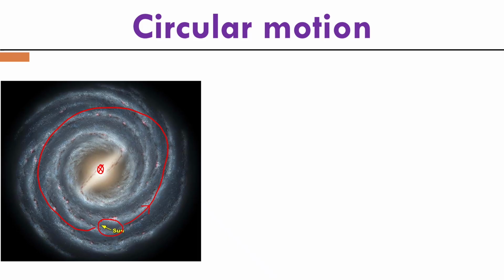So the linear velocity of our solar system, or you can say the speed at which the solar system orbits with respect to the center of our galaxy, is 2 pi r divided by T. And since Earth and us are in the solar system, we are moving along with our solar system at this speed.